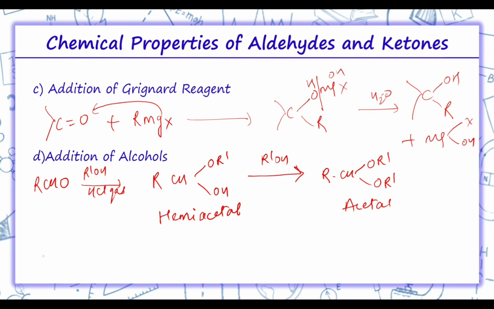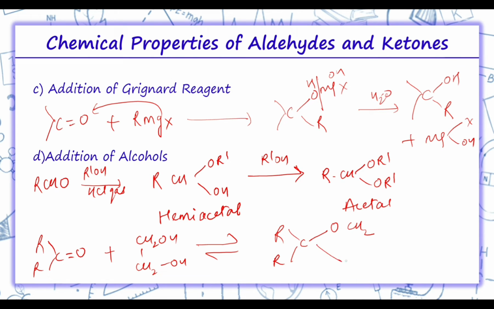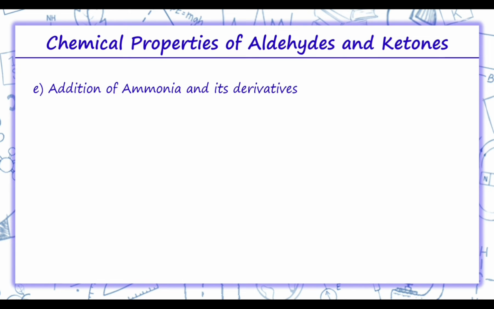Now in place of aldehydes, if we take a ketone and react it with alcohol, that is CH2OH, CH2OH, here we get R2C and thus OCH2 and here also OCH2, plus this water molecule is removed, H2O. This is known as ketal, which is ethylene glycol ketal.